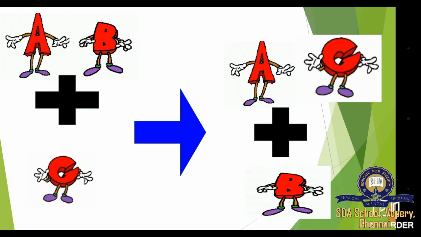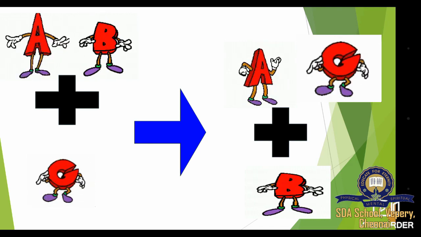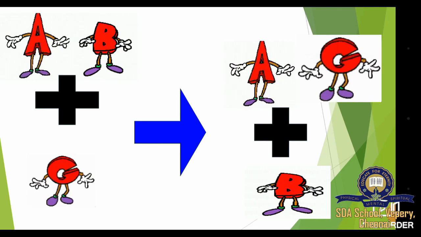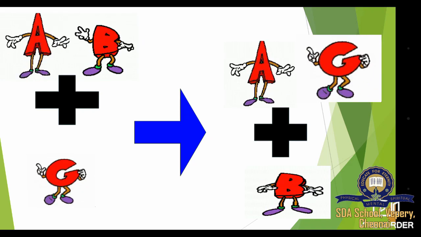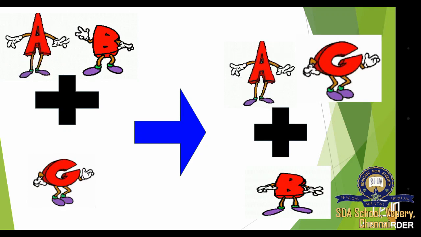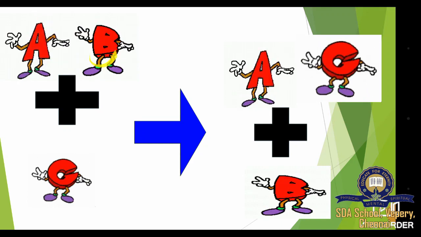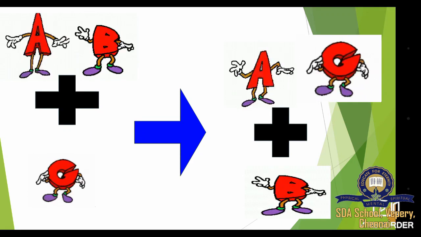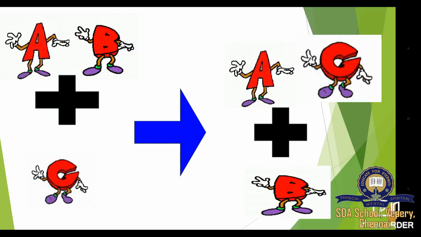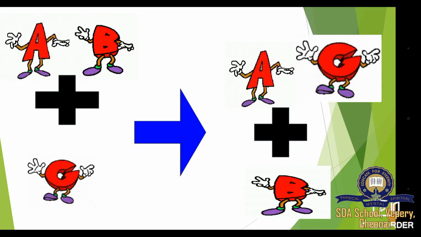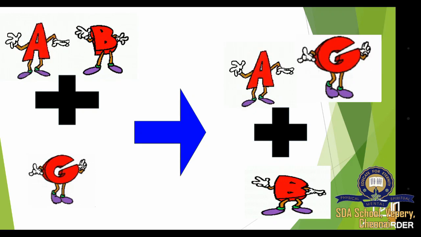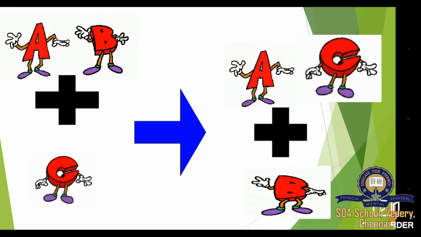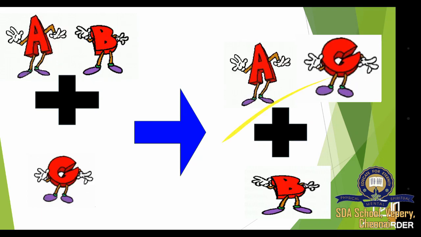Let's again imagine that A and B are friends and there is another person C. A wants to become friends with C. So what happens is, A replaces B with C. So AC become friends and B leaves the group. So when a compound is replaced by another element, then the reaction is said to be a displacement reaction.